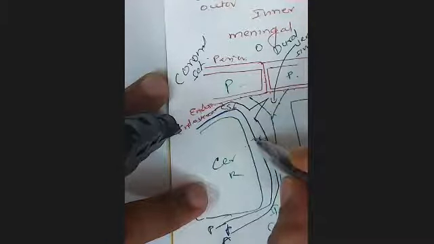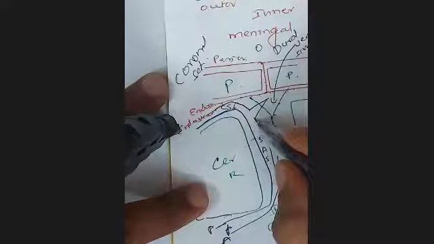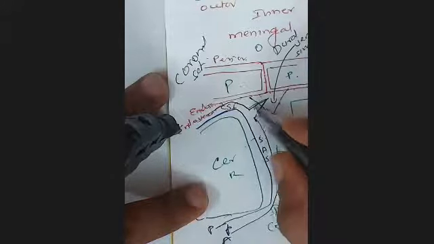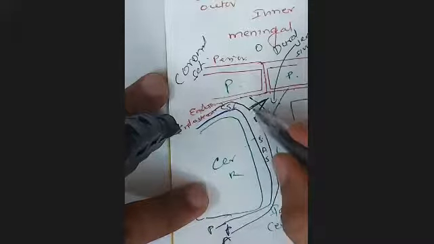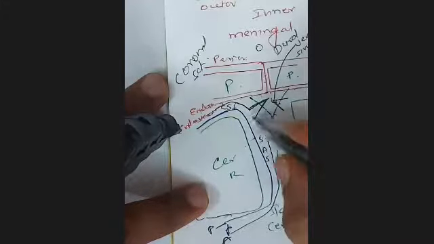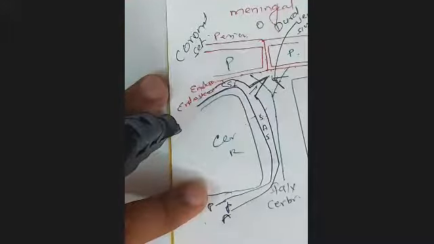Between pia and arachnoid is the subarachnoid space, and in it is the cerebrospinal fluid. This fluid has to be drained. So what is the mechanism? There are arachnoid granulations, arachnoid villi, which are continuously opening into the sinuses. So cerebrospinal fluid gets drained through the dural venous sinuses.